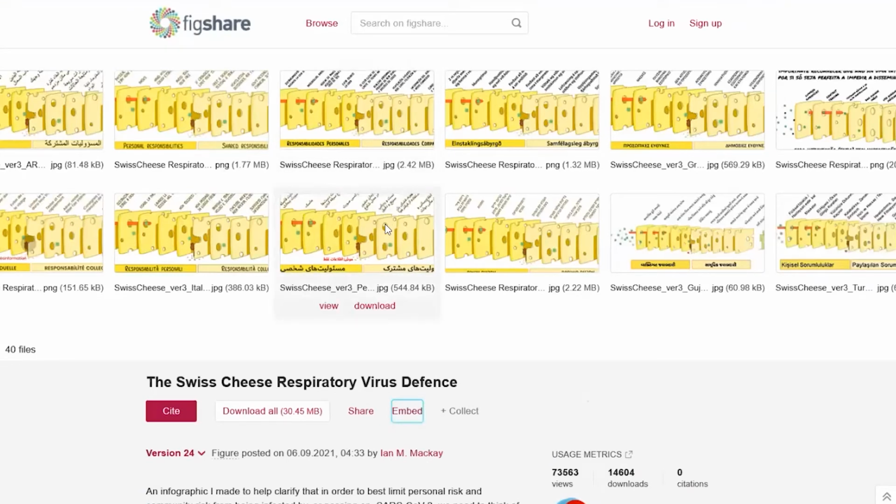And I think a lot of times people are thinking about data and they're thinking tabular data. And that's absolutely essential to make as open as possible. But you may be producing a lot of other things that are useful to share. So, things that are communicating your research, infographics, whatever they may be. I think most people have seen this before, the Swiss cheese respiratory defense picture.